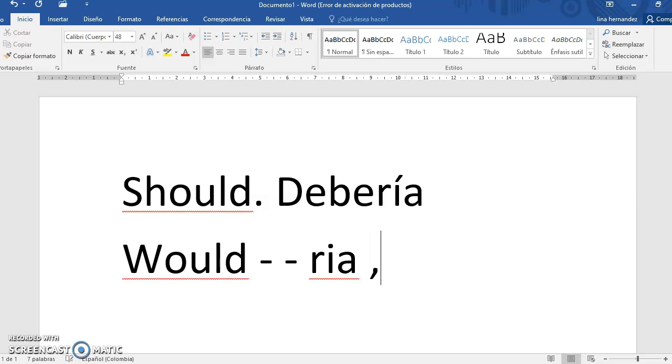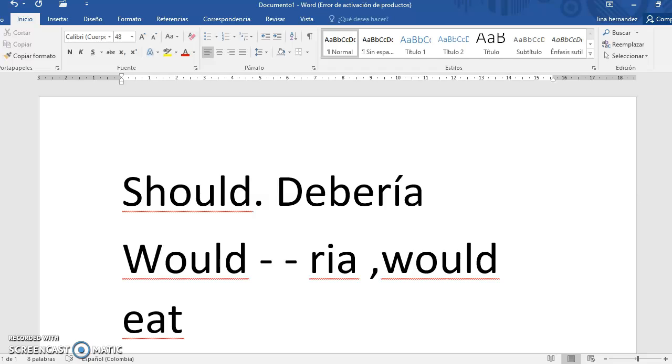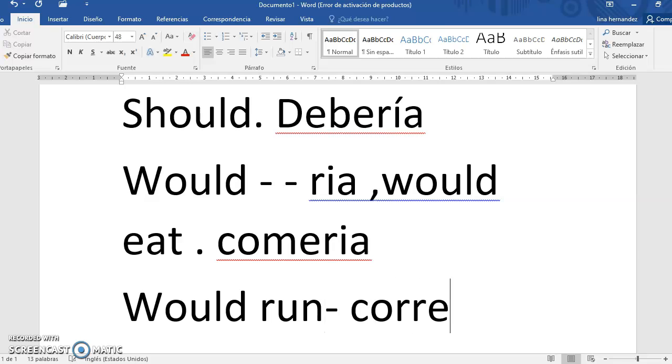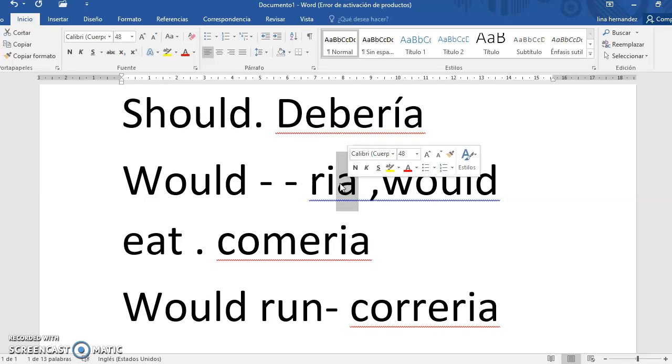How do you say that? You need to add another verb that completes the meaning. For example, would eat. Here you have comería. Another example, would run. That means correría. So it means that ría is the Spanish suffix for would, but you need to write another verb.